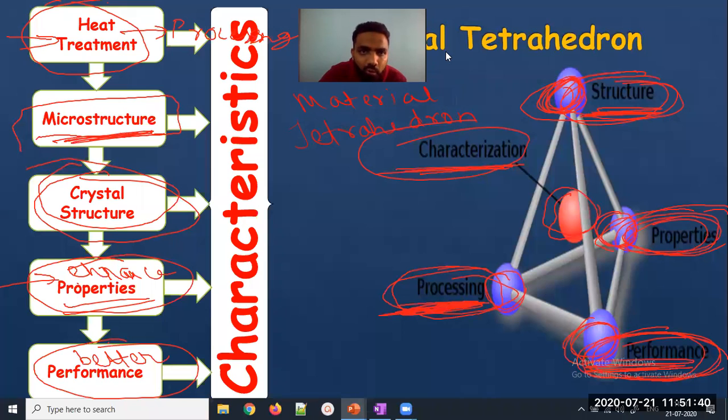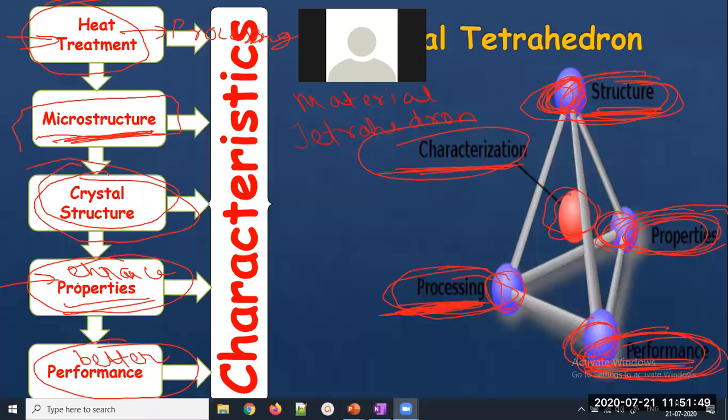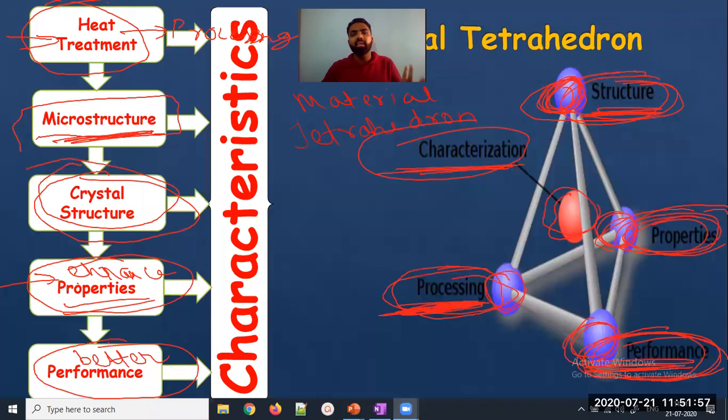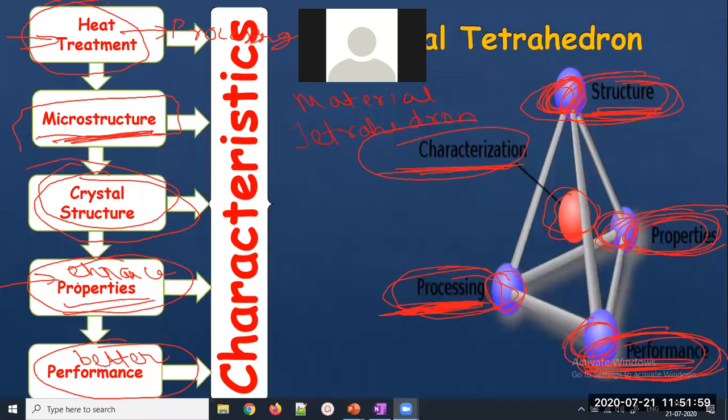Can anyone repeat it for me? I would like to unmute everyone. Can anyone let me know what the corners of the tetrahedron are? Processing, performance, properties, and structure. Very nice. And how does it impact? It impacts the characteristics of the material. Very nice. So we can proceed.